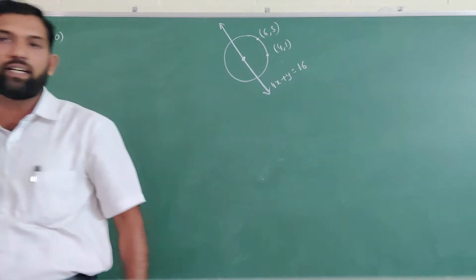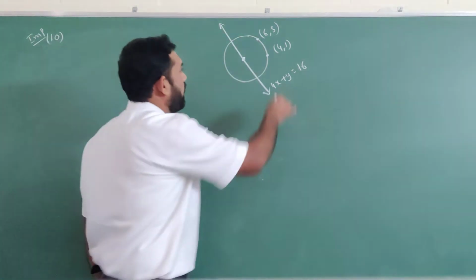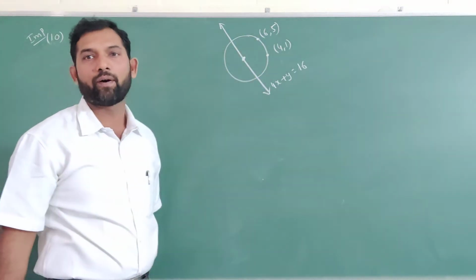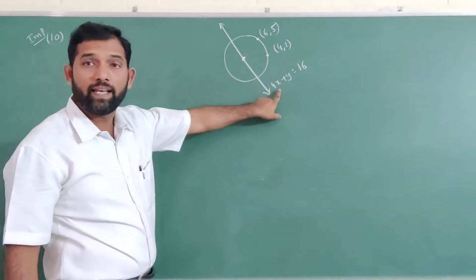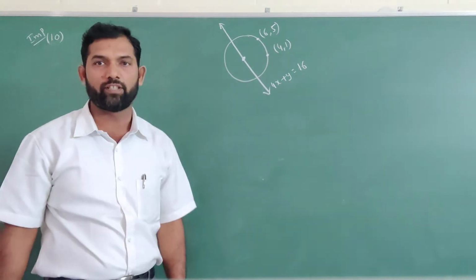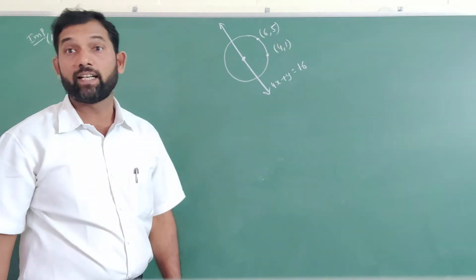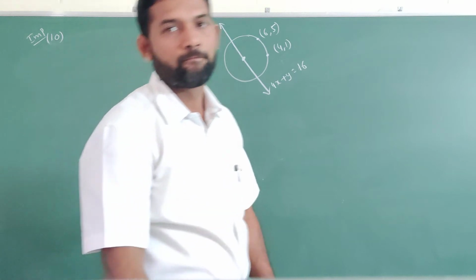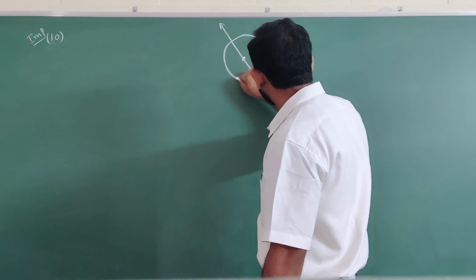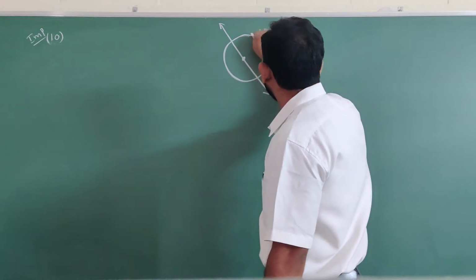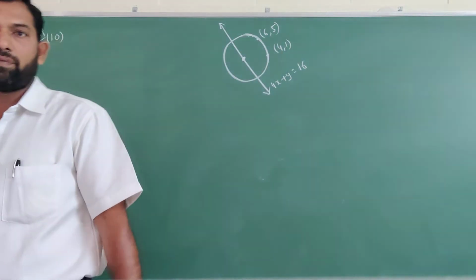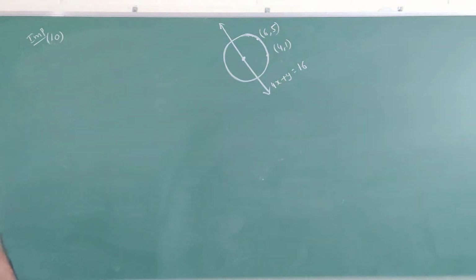This is our given data: the circle passes through the points (4, 1) and (6, 5), and the center lies on the line 4x plus y equal to 16. You are going to find the circle equation.